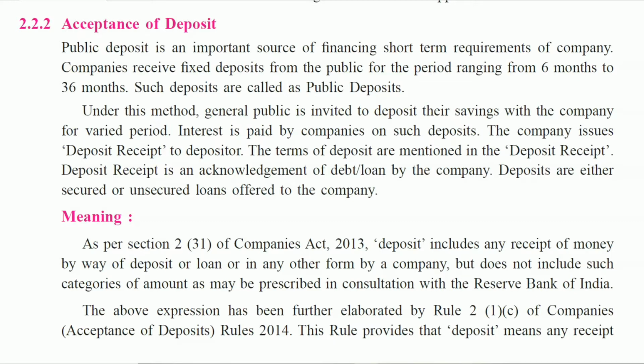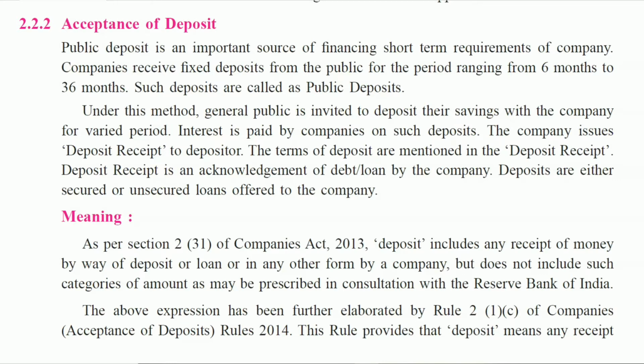Next type of debenture is registered or unregistered. Registered means those debentures whose names are registered in the register of debenture holders, whereas unregistered or bearer debentures are transferable by mere delivery, and the debenture holder names are not registered in the register of debenture holders. So there are a total of 8 types of debenture we have studied in the previous lecture. Today we are going to study what is acceptance of deposit.